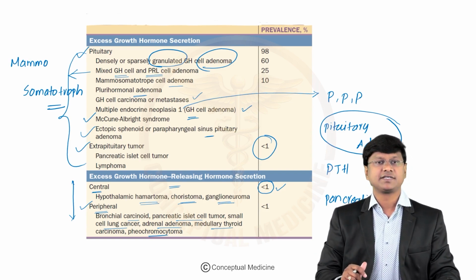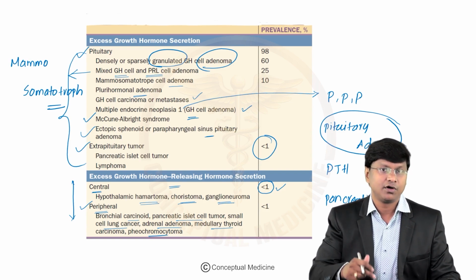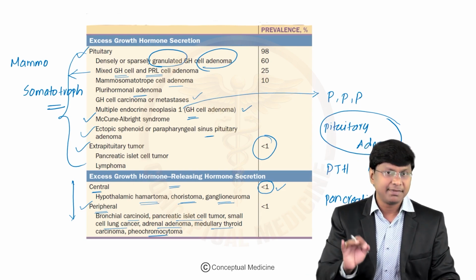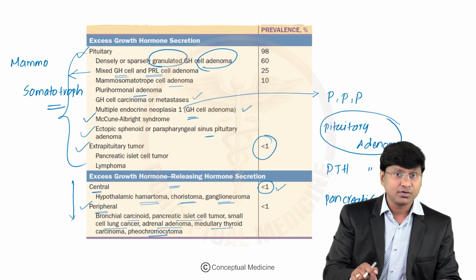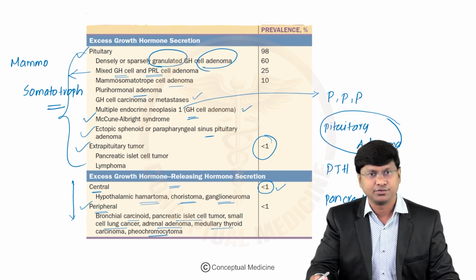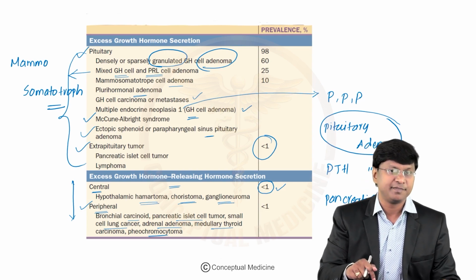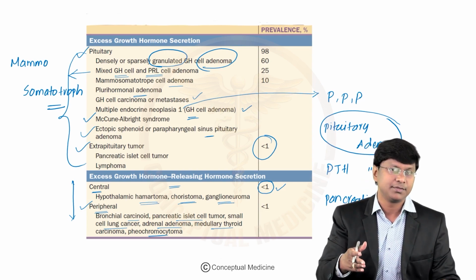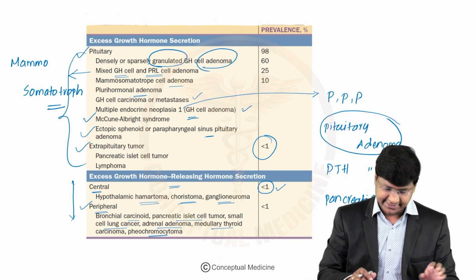Now, after having discussed the etiology of acromegaly, let me take up the clinical manifestations. But remember, the most common cause, what is that I have taught you? It is somatotroph type of pituitary adenoma. Now this somatotroph type of pituitary adenoma can be microadenoma or macroadenoma. Let me discuss that.